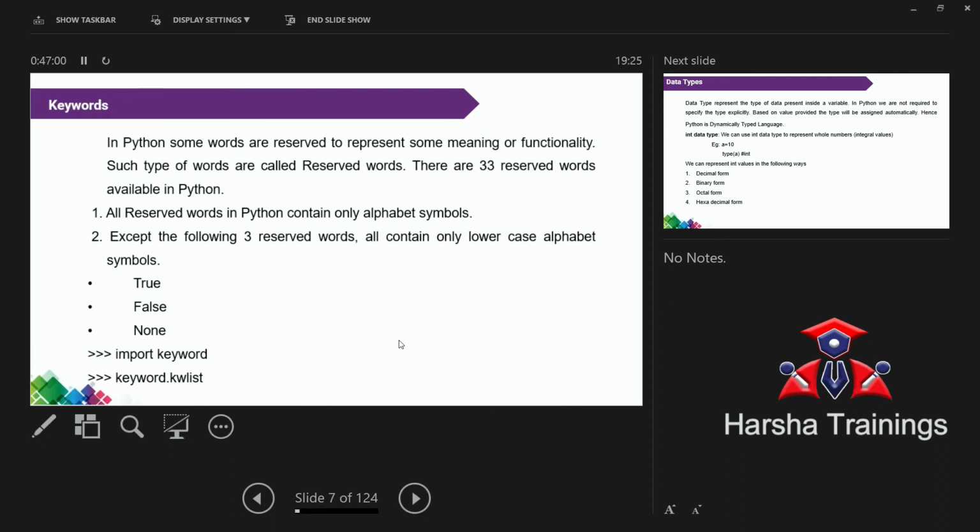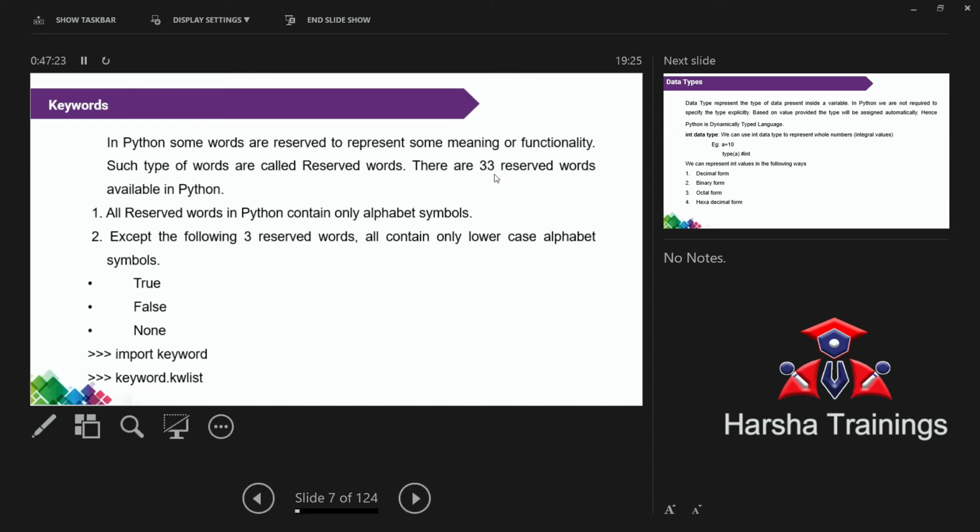These are the reserved words. Keywords are reserved words. Some words are reserved to represent some meaning. That is, some words are reserved for some functionality. Remember, in Python, we have a total of 33 keywords, 33 reserved words.